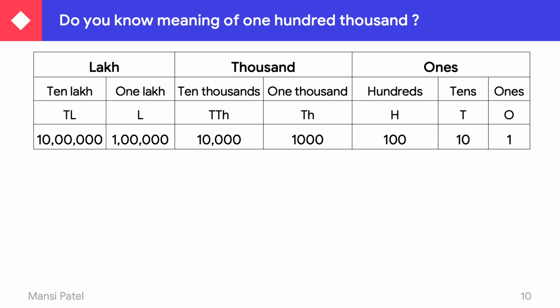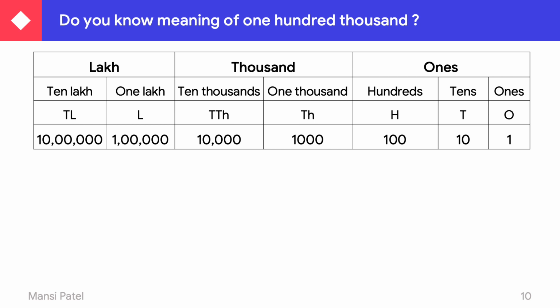Under the lakh group, there is 1 lakh, and then 10 lakh. The short form of ones is O, tens is T, hundreds is H. Then how can you write 1000 in the shortest form? For 1000 you write TH. TH means 1000.